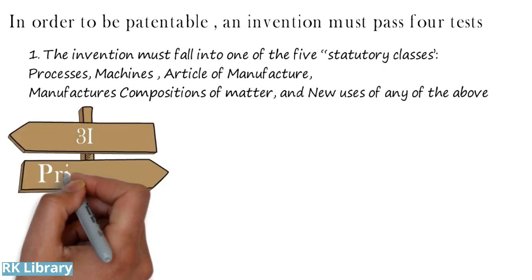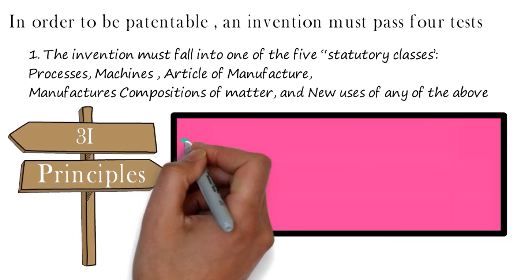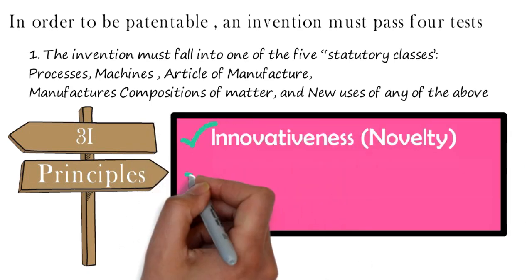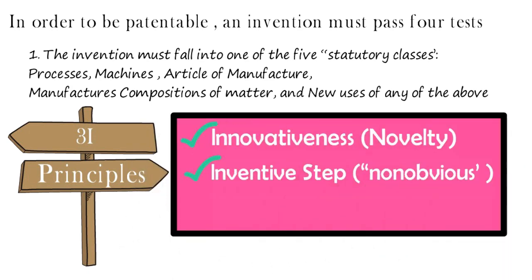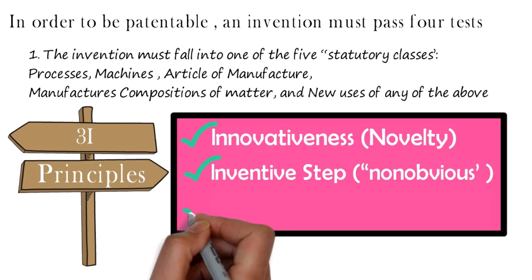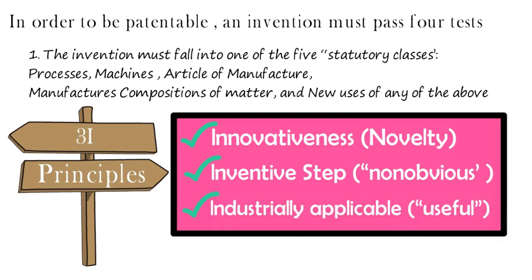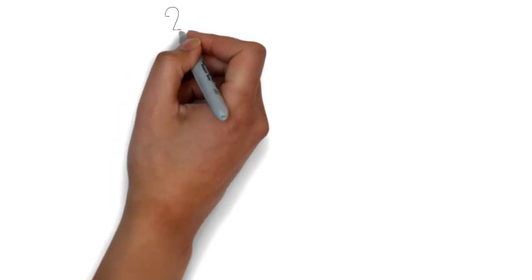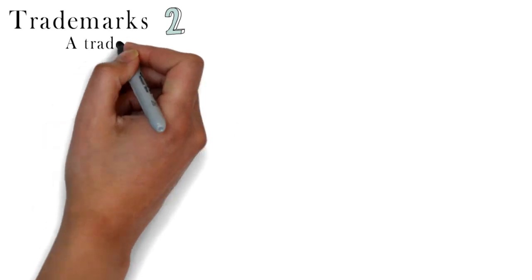Principles of 3I: innovativeness, that is novelty; inventive step, that is non-obviousness; and industrial applicability, that is usefulness. So these 3 principles and one statutory class above should be fulfilled by our invention to be patentable. Next mechanism, that is trademark.